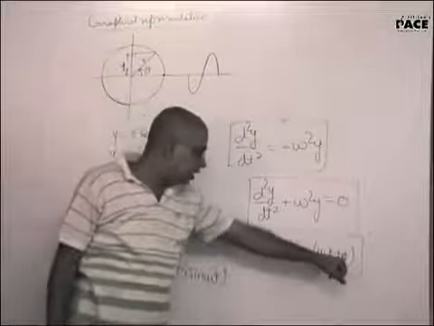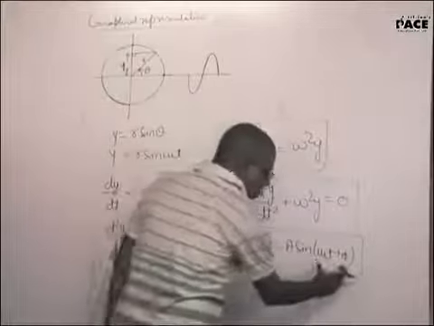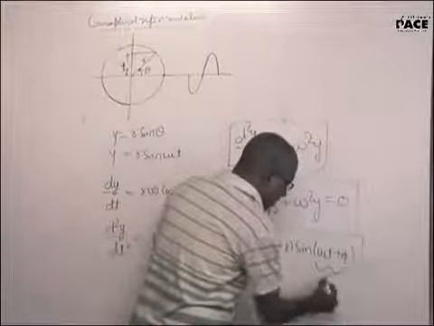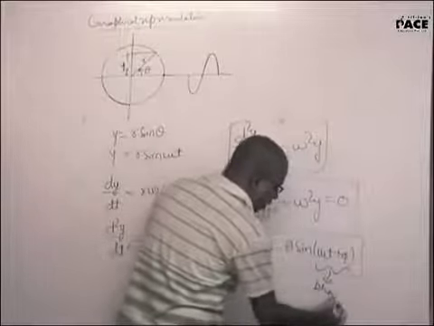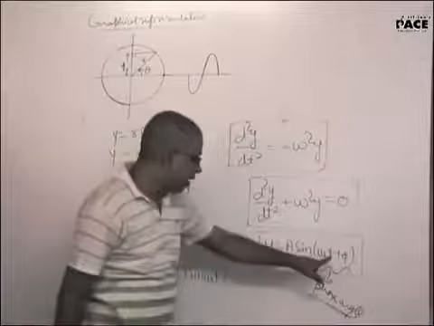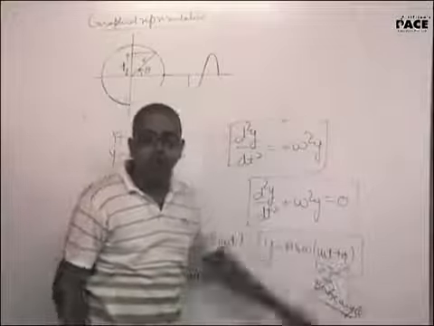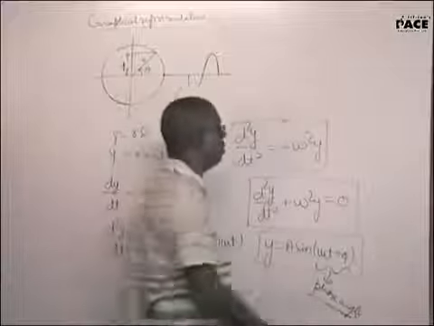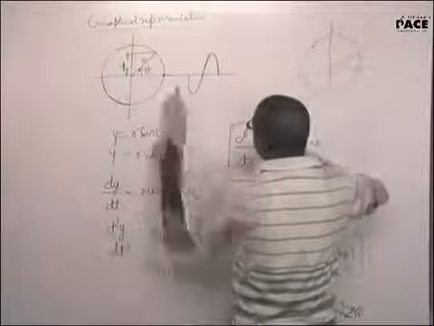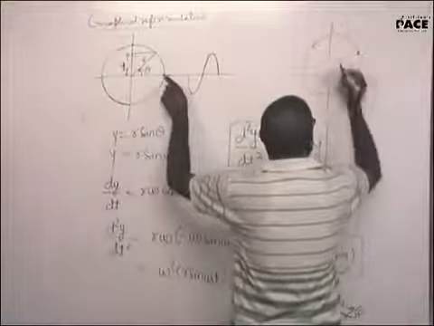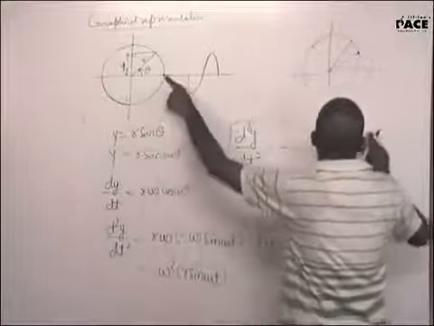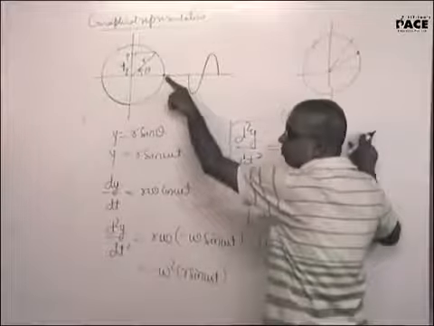And omega t plus phi. This whole omega t plus phi will be called the phase angle, and phi will be called initial phase angle. What do you mean by that? Suppose instead of starting from here, the particle starts from here. Instead of starting from here, the particle starts from here.